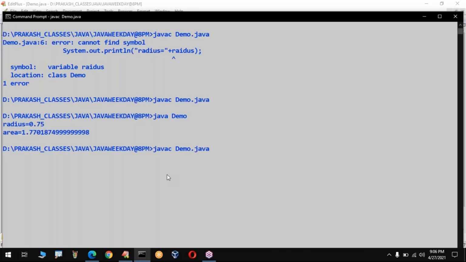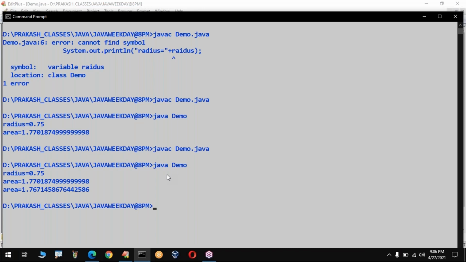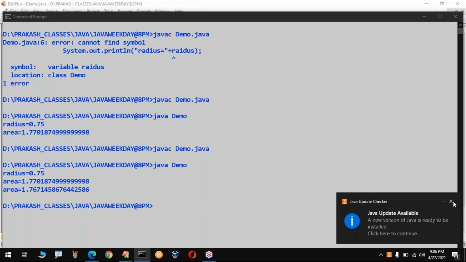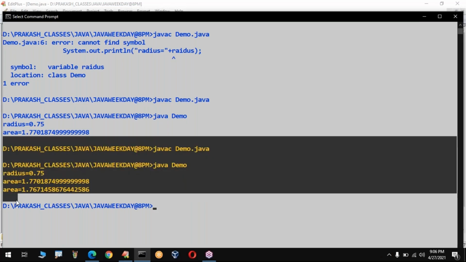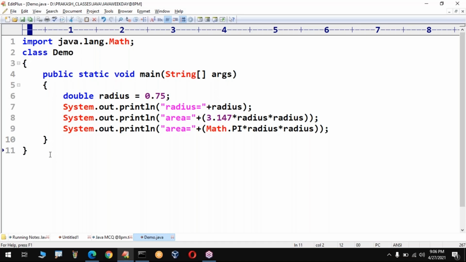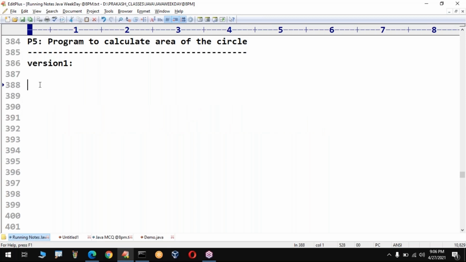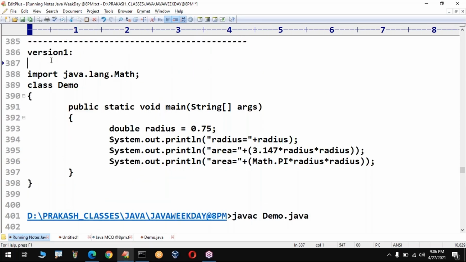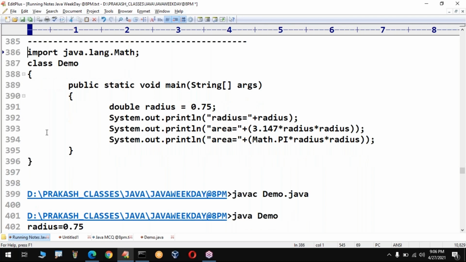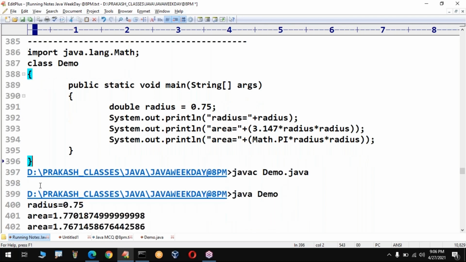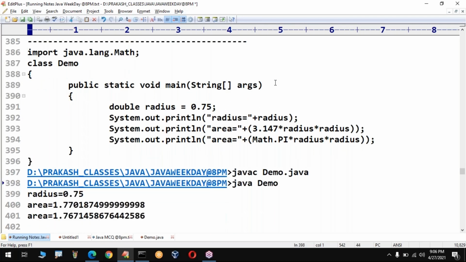Observe the difference between the previous output and the output you are getting now. Sir, 1.770 is the answer we got in the previous one. But now observe the answer: 1.76714586, like this. Sir, we are going to get the exact accurate value. This is the way of doing this particular program. Few people are asking doubts about the last program. Both versions I covered in a single program. Now let me discuss your doubts.